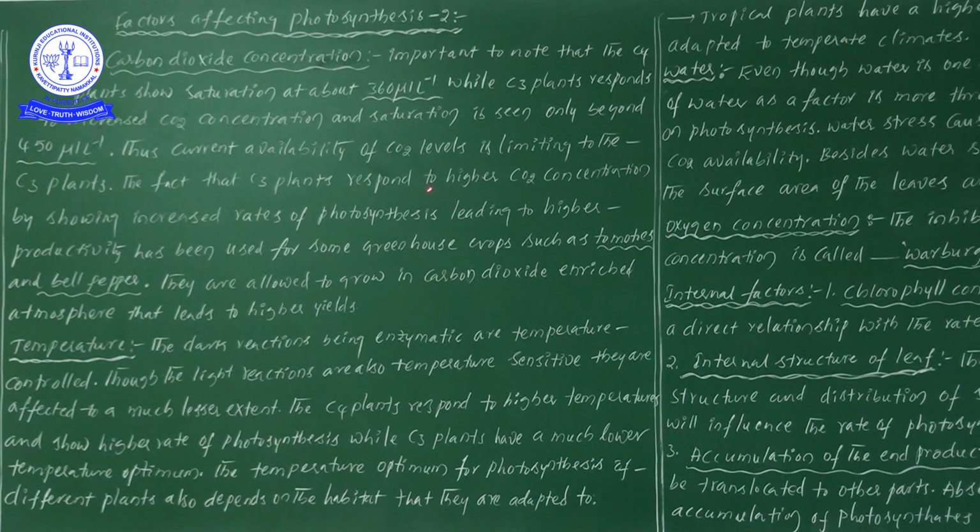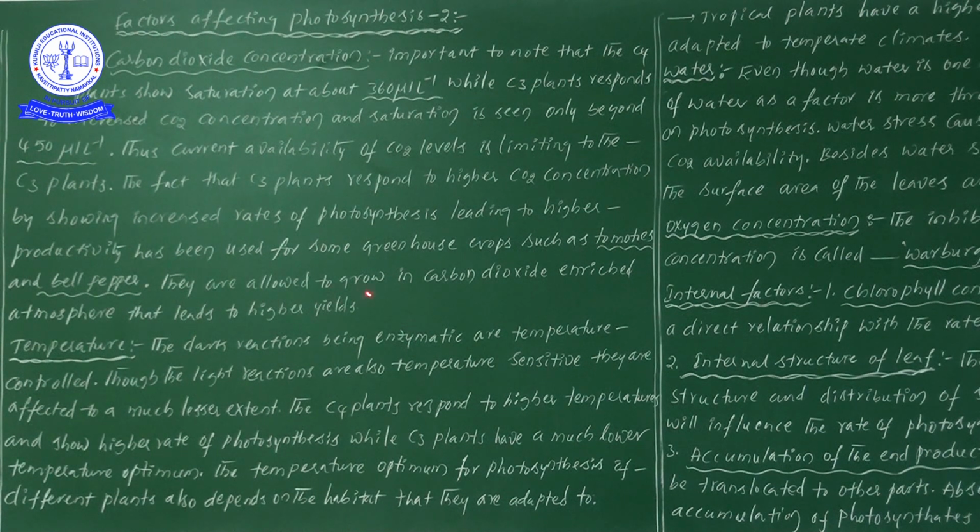When C3 plants respond to more CO2 concentrations, we observe an increase in the rate of photosynthesis. So when carbon dioxide levels are increased, the rate of photosynthesis is increased, and when the rate of photosynthesis increases, we observe a higher rate of productivity. Based on that, in greenhouses, by increasing the carbon dioxide levels, we are cultivating tomatoes and bell pepper. That is the point we are discussing here.